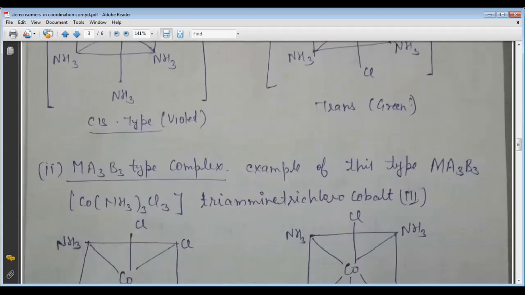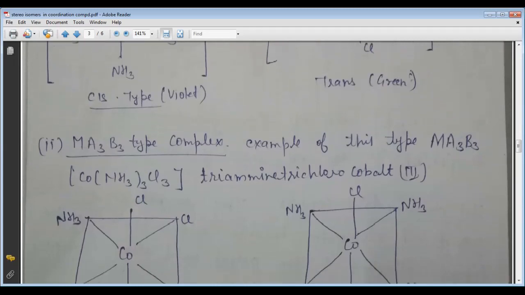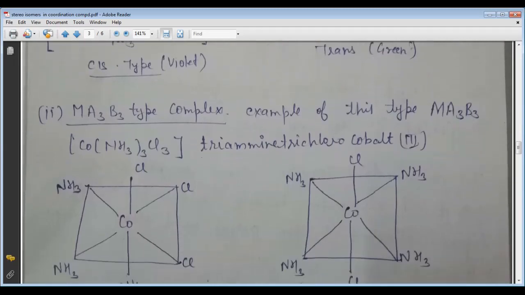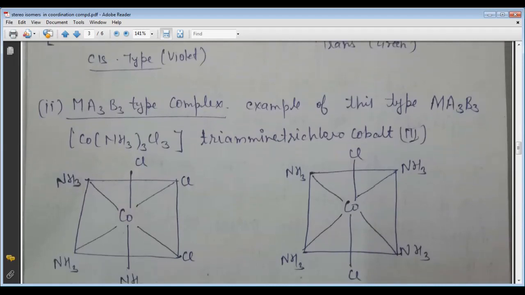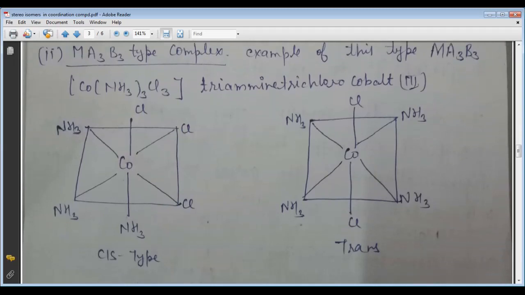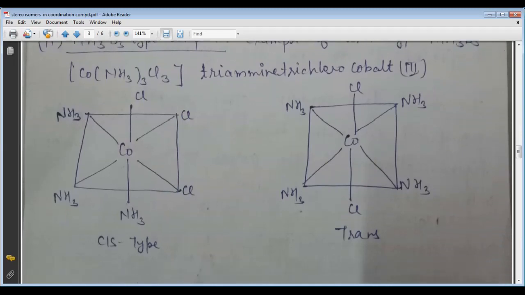Then come to the next type, the octahedral geometrical isomers of the Ma3B3 type complex. Here we take the example of triamminetrichlorocobalt. This is the example of the Ma3B3 type complex. And here we can see that this is the cis form, and the second structure is the trans form. So this is the example of the Ma3B3 type.